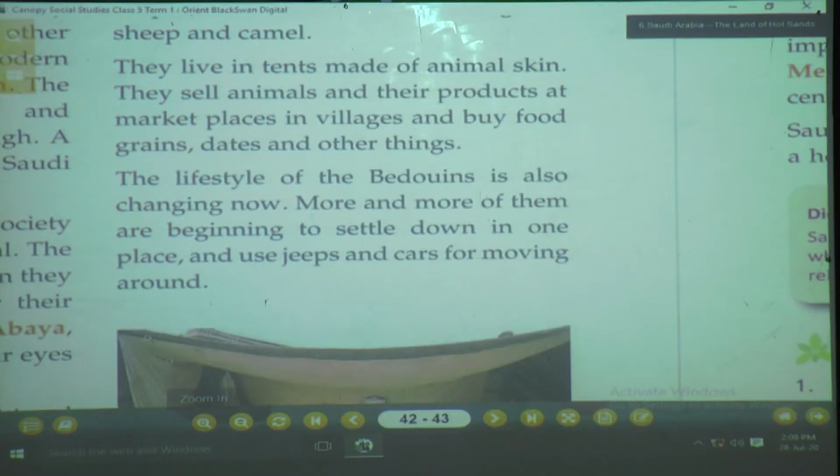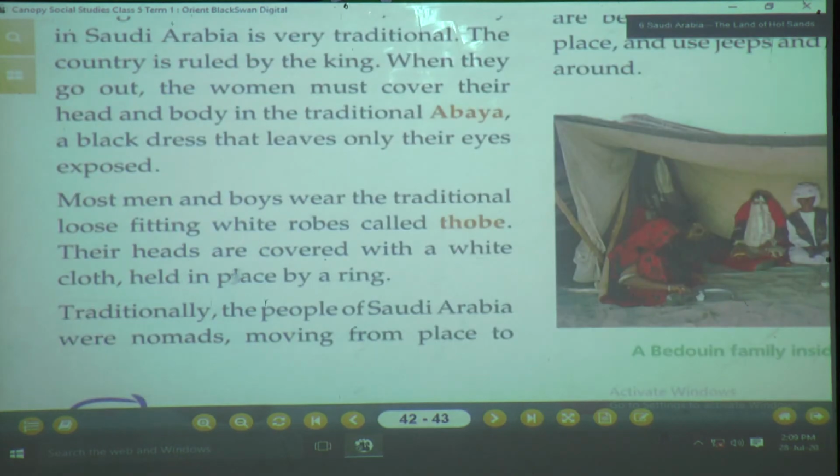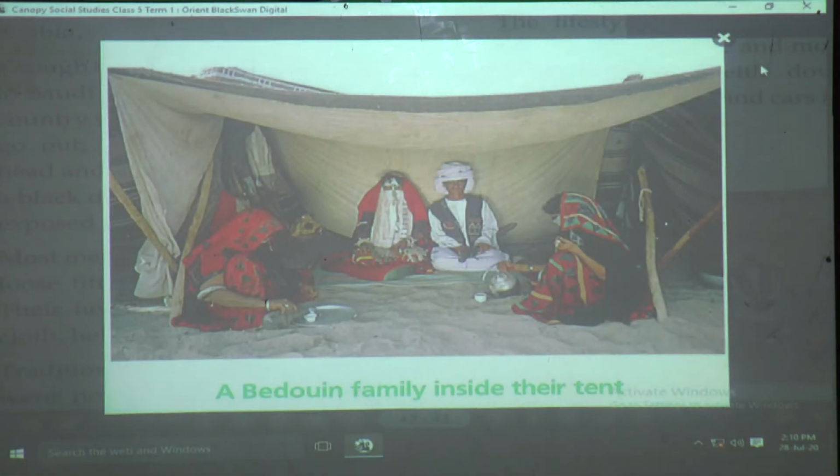Traditionally, the people of Saudi Arabia were nomads moving from place to place. See, earlier, as I told you all, people were not having those facilities. So they were moving from one place to another just for the sake of their animals and to find food for themselves. Even today there are a few nomads found in Saudi Arabia, and these nomads are called Bedouins.